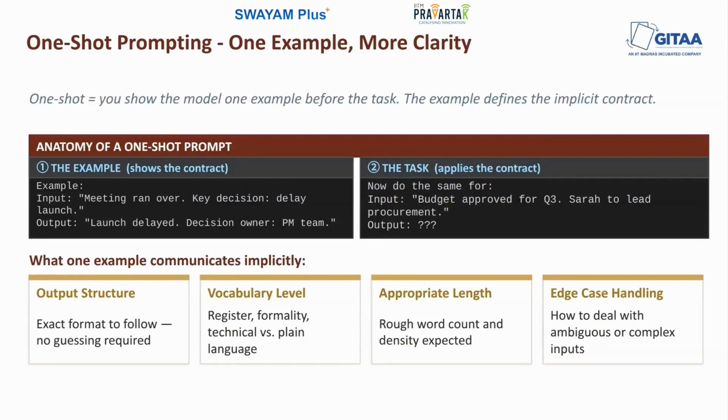Or you could show one meeting summary in exactly the format that you want and say, summarize this meeting in the same format. So, here is an example of the summary format I want. And you say example meeting notes, you give something, and then you say example summary, what it should look like. And then you can say now summarize the meeting in the same format. So let's go into ChatGPT and I'll show you this example.